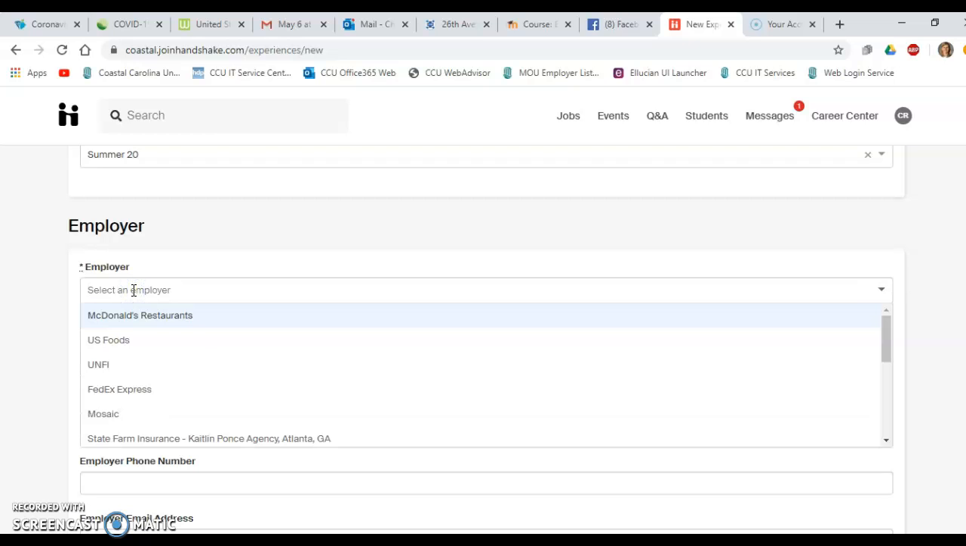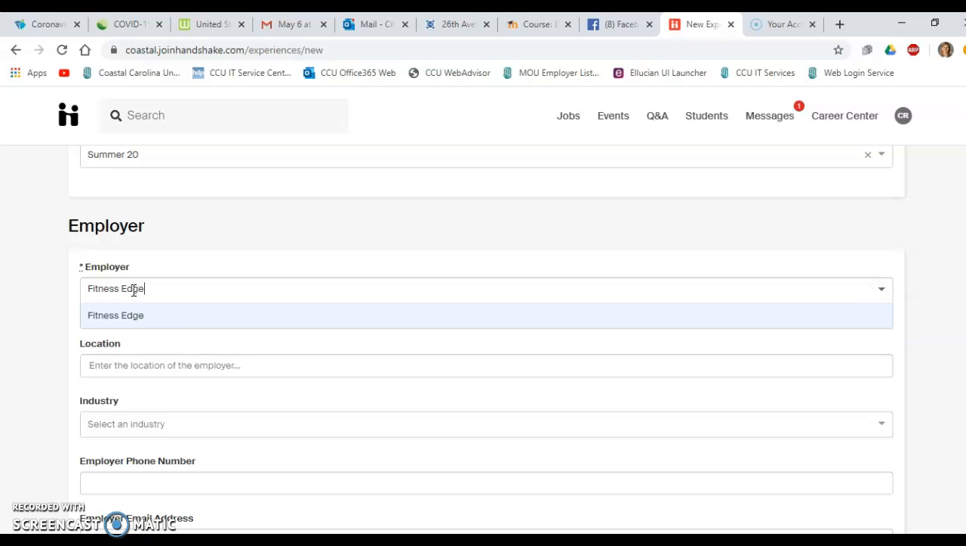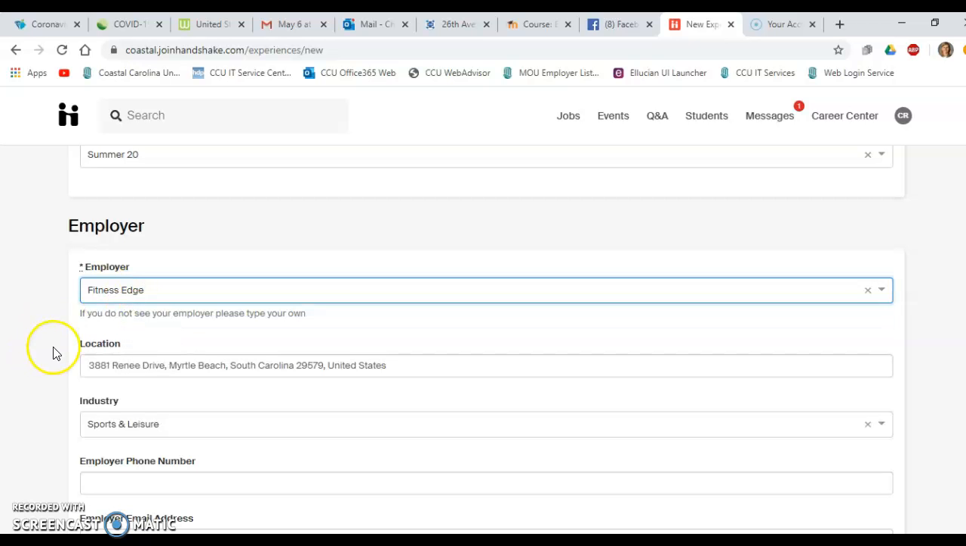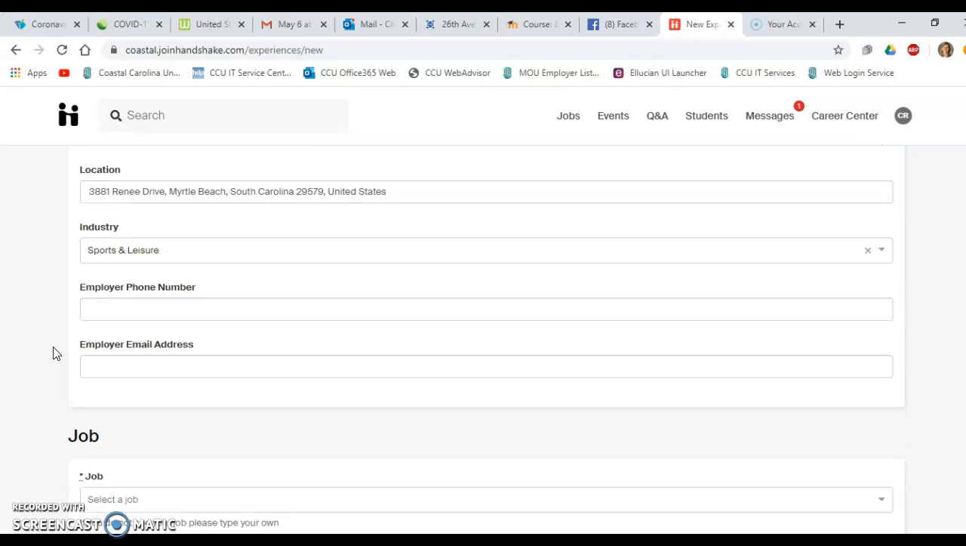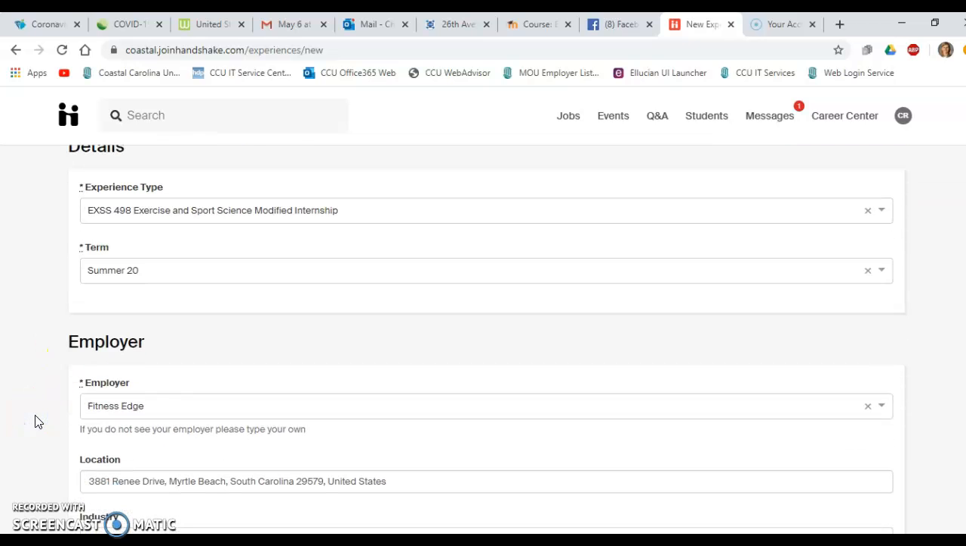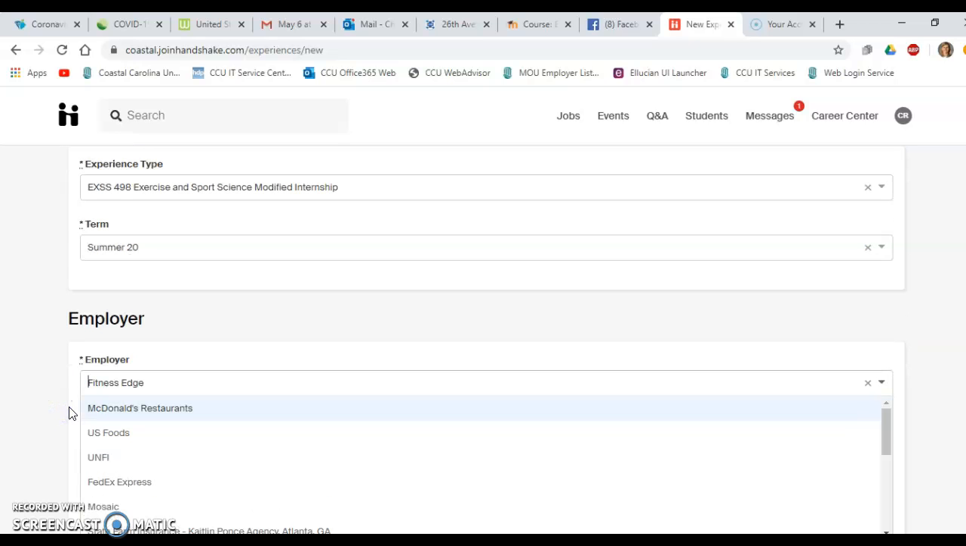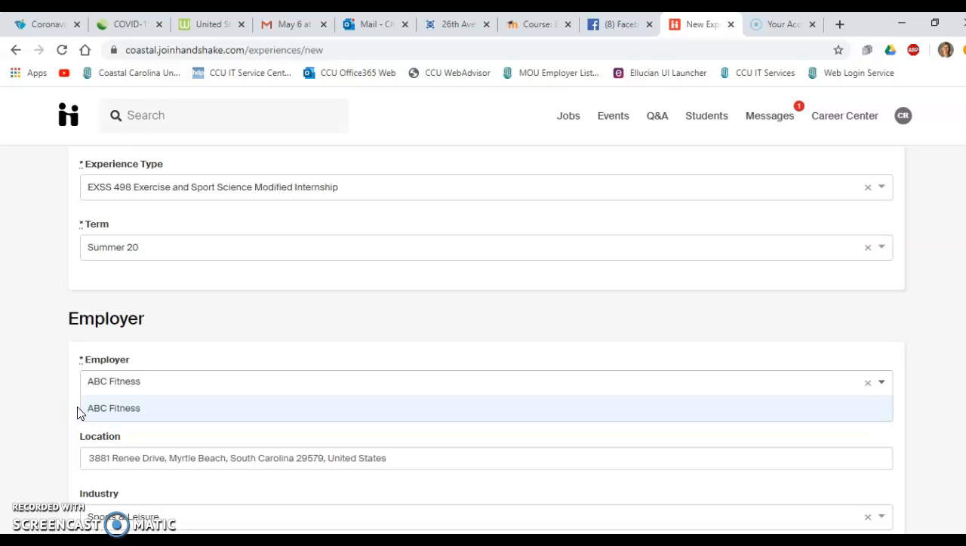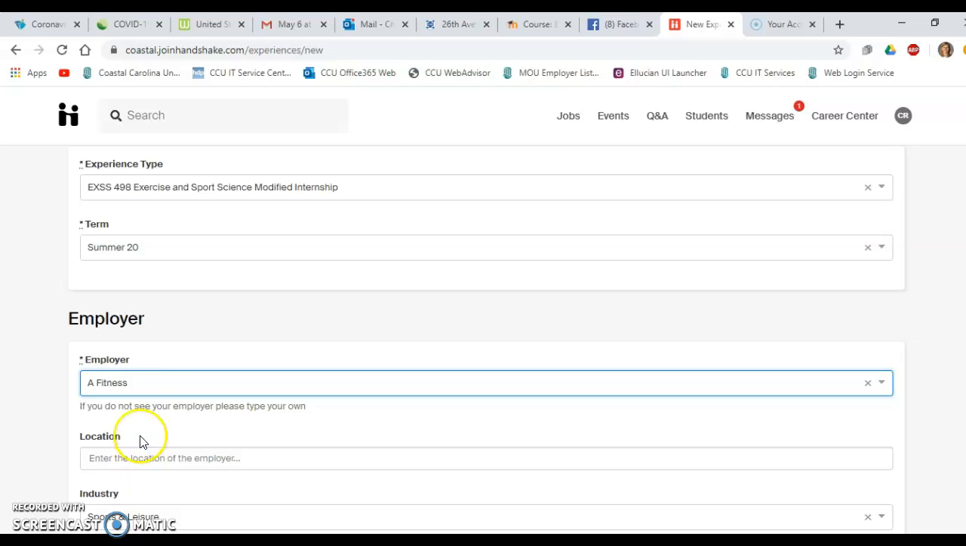So your employer is going to be whatever it might be. So let's say you got a job at Fitness Edge. Okay, so Fitness Edge automatically comes in, the location comes in, it tells you what type it is. Now, if you got your internship experience someplace at home, like ABC Fitness or something, which is probably not in here. If I just typed in ABC Fitness, it says, oh goodness gracious, it is in there. If I just typed in A Fitness, there's no results found, so you're going to go ahead and enter that, and then you'd have to enter your own location.